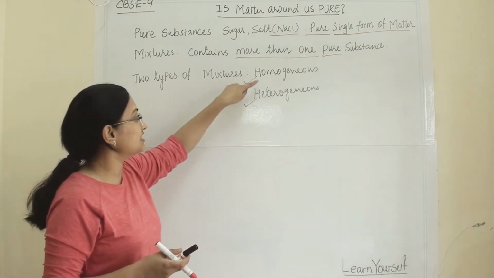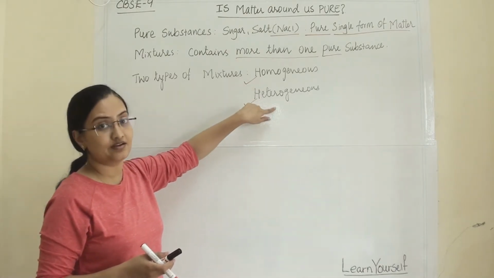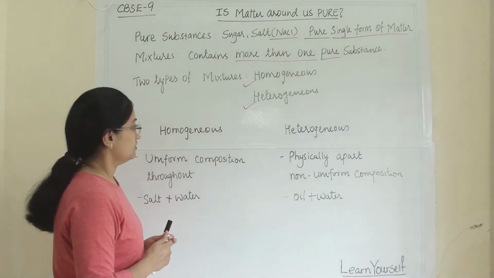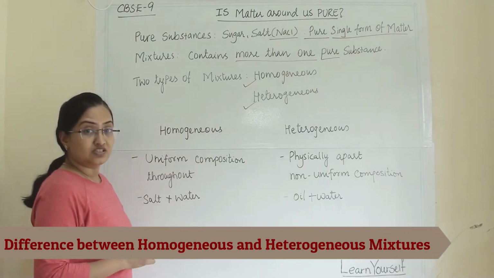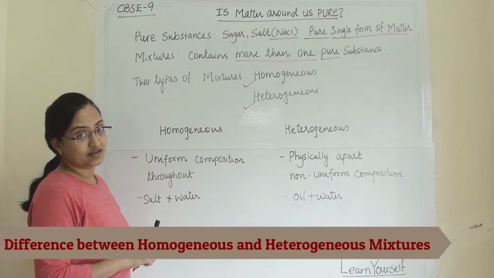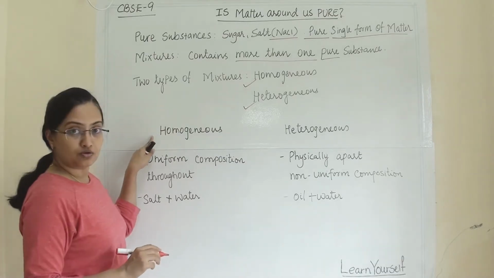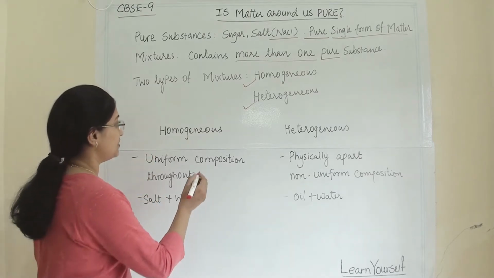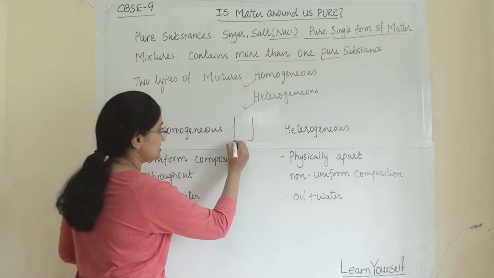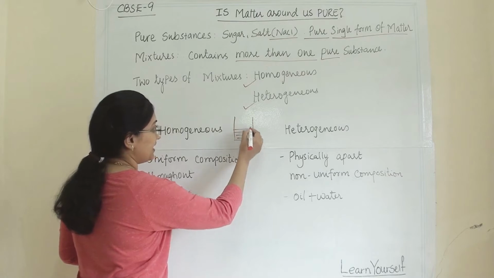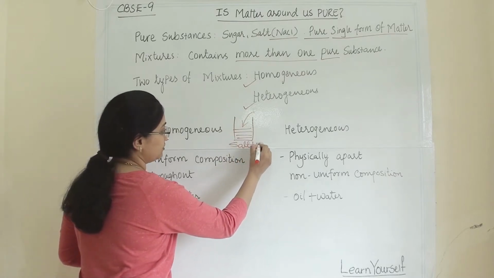Now we will see the difference between homogeneous and heterogeneous mixtures. When we are talking about a homogeneous mixture, let us take one example: this is water and I am adding salt into it.